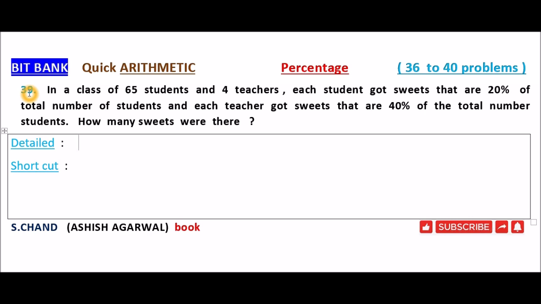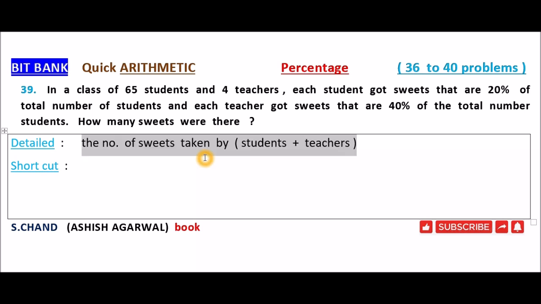Question number 39. In a class of 65 students and 4 teachers, each student got sweets that are 20% of the total number of students, and each teacher got sweets that are 40% of the total number of students. How many sweets were there? Solution. How many sweets were there? That is equal to the number of sweets taken by all students plus the number of sweets taken by all teachers is equal to total number of sweets.